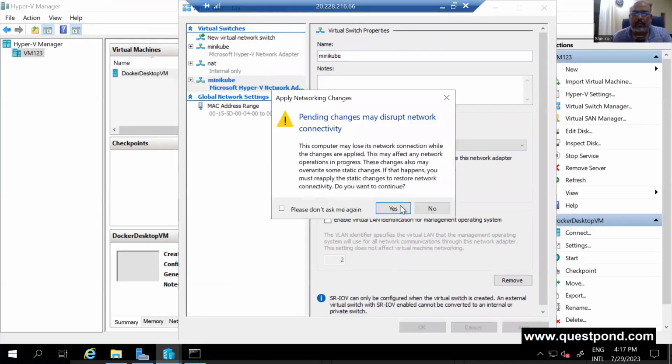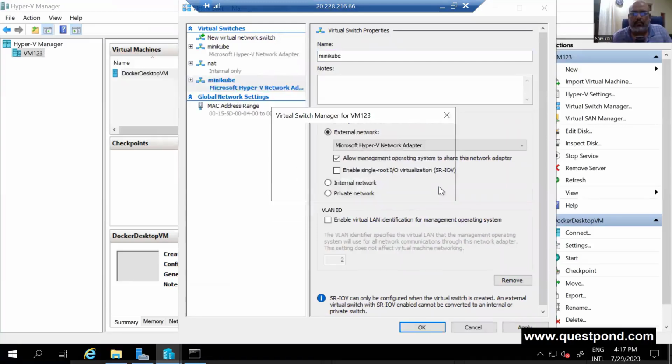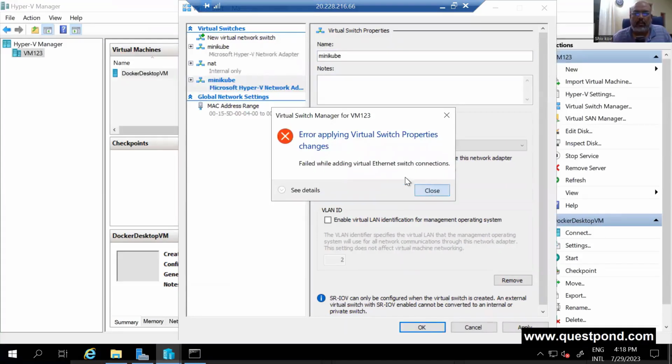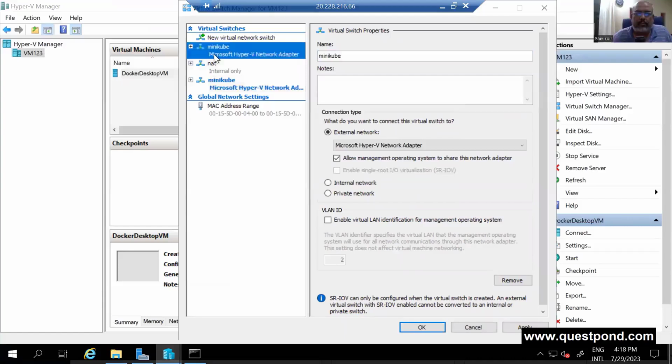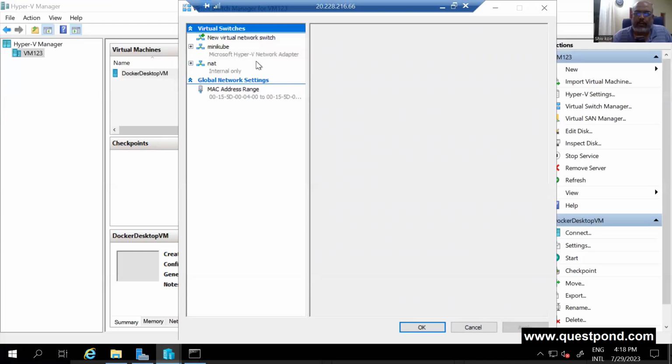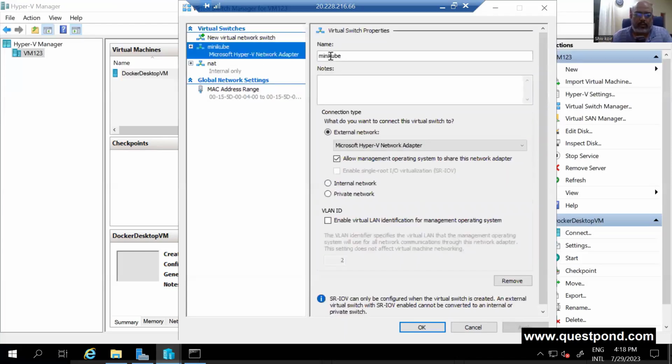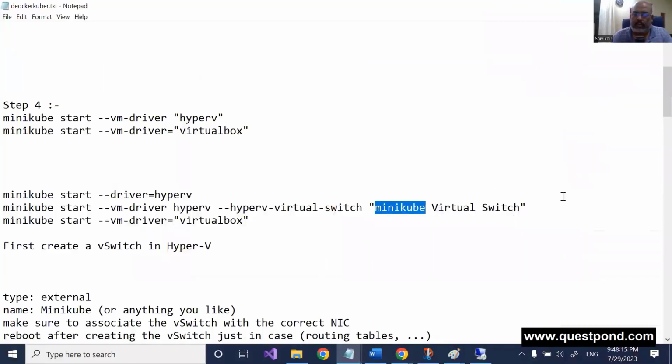I already have one. You can see I've already created one. So can I use this to say use this virtual switch? Let me do that. So the virtual switch name is exactly minikube.